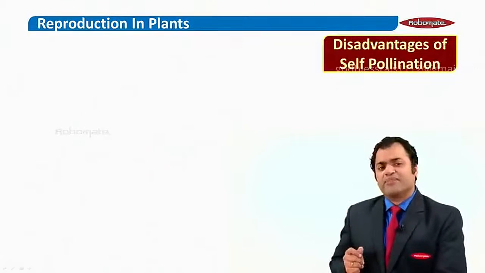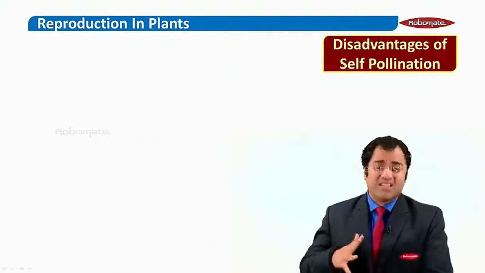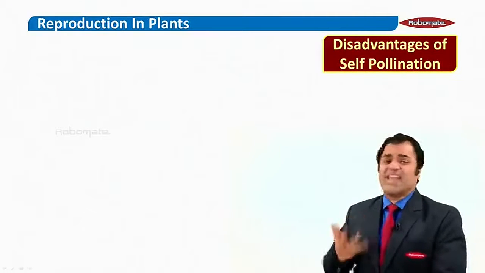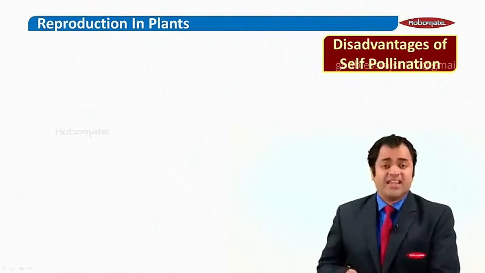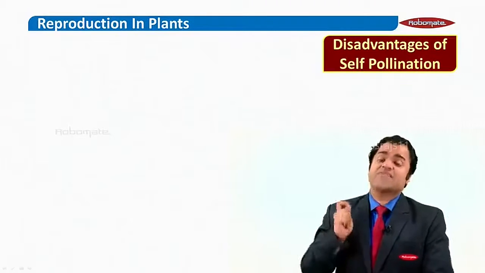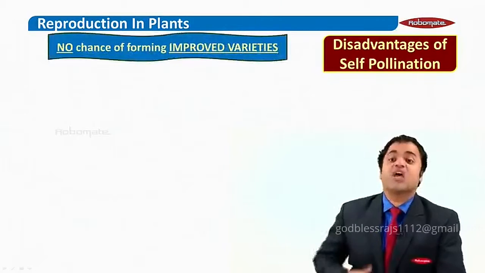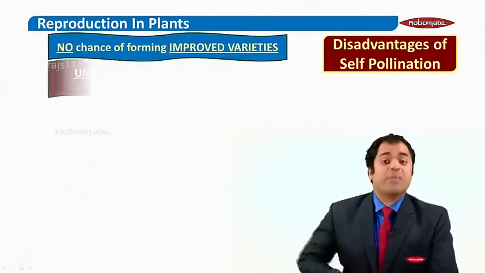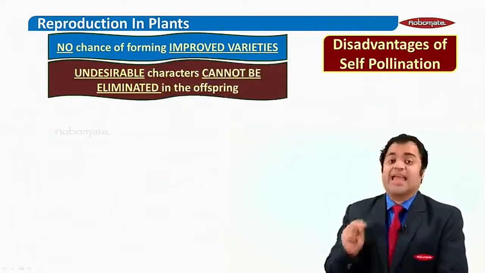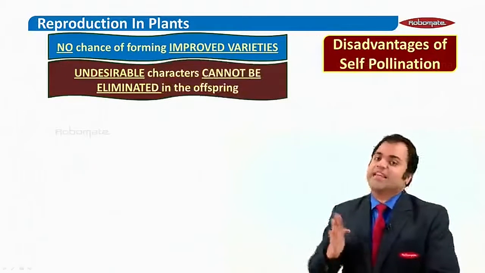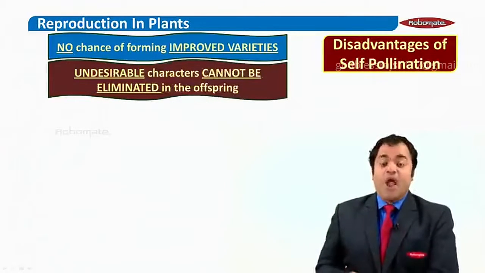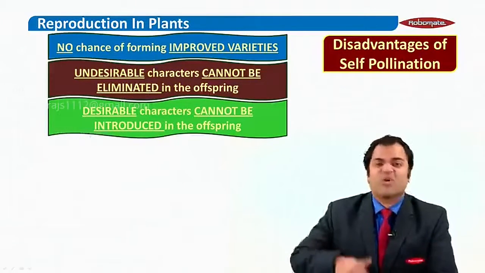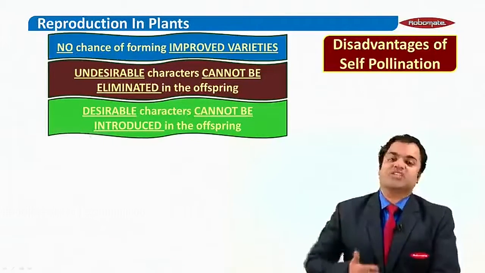Can you think of any? Think about it. Self-pollination means you are again and again producing the same type of plant. Is that okay? With the same characteristics. There is no variety. Yes? So you can say one of the major disadvantages or drawbacks of self-pollination is there is no chance of forming any improved variety. Is that okay? Which means if a plant has any undesirable characteristic, it cannot be eliminated in the offspring. Or if you want to add a desirable character to the offspring, that also cannot be done when self-pollination is involved. Does that make sense?